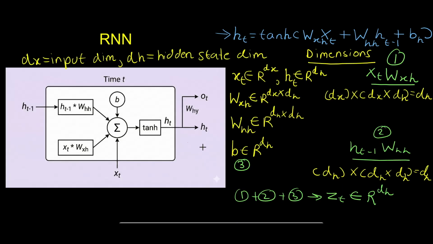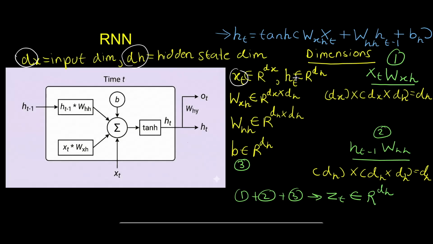Neural networks operate on vectors and matrices. So operations like matrix multiplication and addition must ensure that the dimensions are matched properly. Let's see the dimension matching for this equation. Here dx is the input dimension and dh is the hidden state dimension. We have the input xt from the equation, which belongs to the real numbers of the input dimension, so it is a vector.